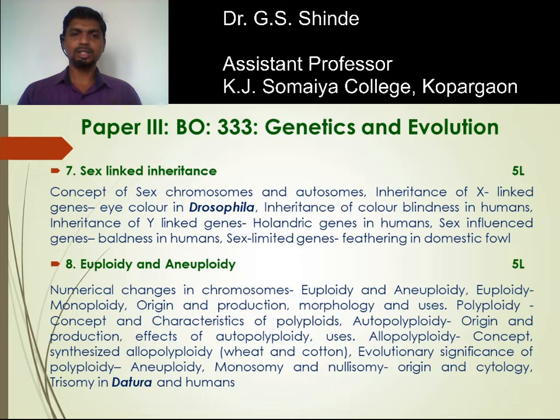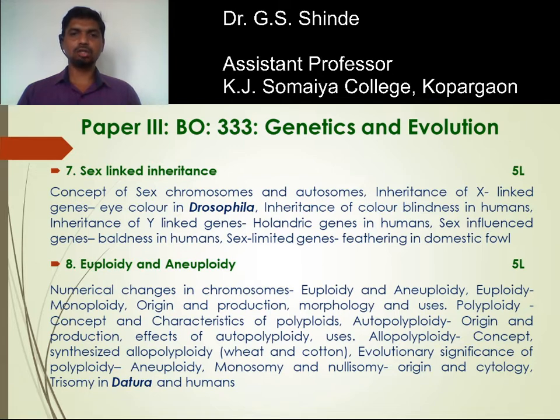The first one is euploidy, which comprises monoploidy. When an individual possesses only one set of chromosomes, it is referred to as monoploidy. How it originates, the production of monoploids, its morphology and uses, we are going to study in this chapter. Next is polyploidy. When an organism possesses more than two sets of chromosomes, it is referred to as polyploidy. The concept and characteristics of polyploidy: polyploidy is generally associated with giantism in the organism.